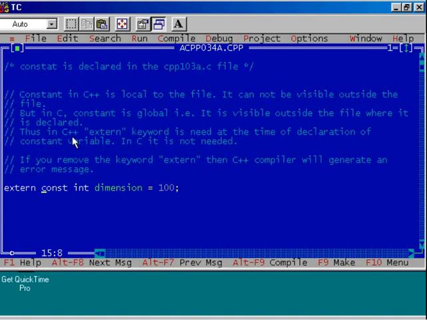Thus in C++, the extern keyword is needed at the time of declaration of a constant variable. That is why I have added this keyword, extern, over here. In C language, it is not at all needed. And that is why if you remove the extern keyword from this place, your C++ compiler will generate an error message. Is it clear to you?